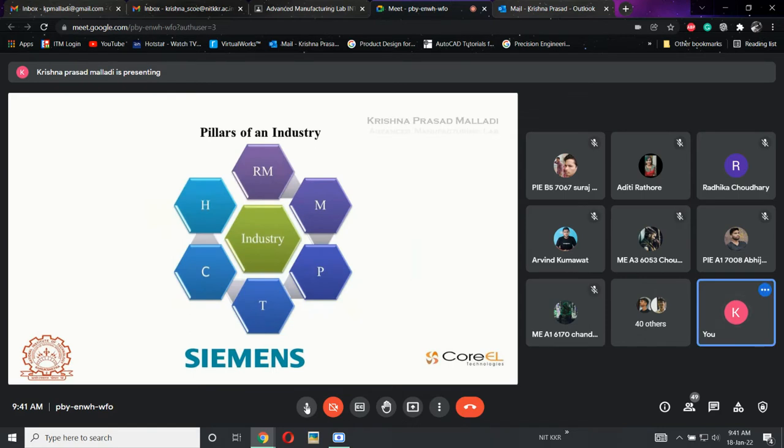These are the pillars of industry: raw material, machine, process, time, cost, and human workforce. Are they dependent on each other or completely independent? Dependent, sir. Fine.